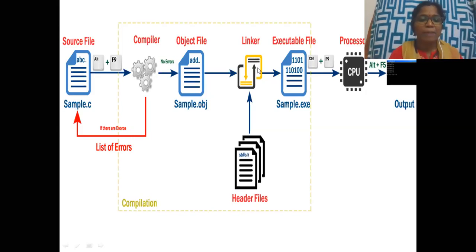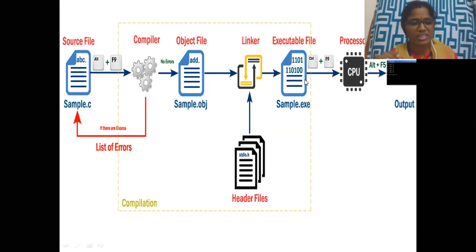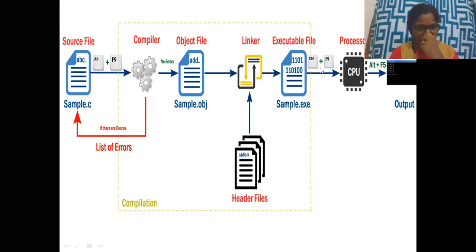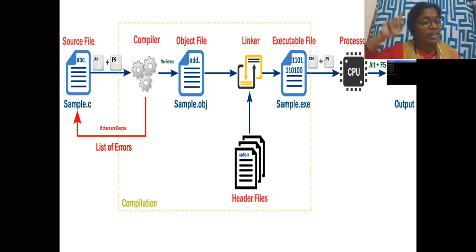So the linker will match all the information required to execute. Then that file becomes your .exe file. An .exe file is nothing but an executable file, which is ready for execution. Then you run the program. Control F9 is used to run your file. Directly in your Turbo C editor, you will see a Run option. Using the Run command also, you can execute.